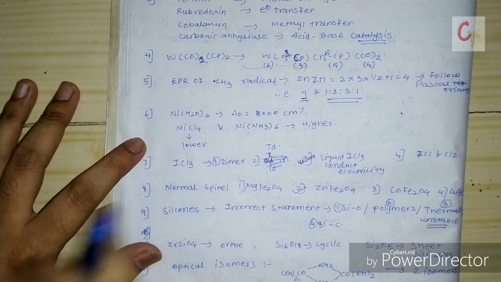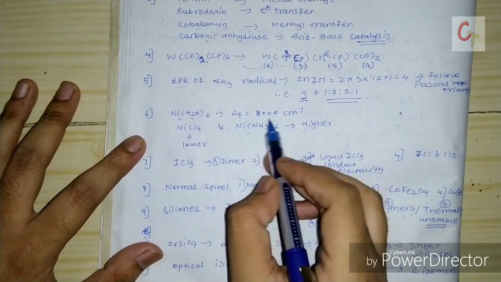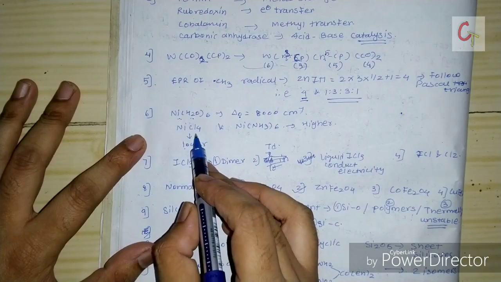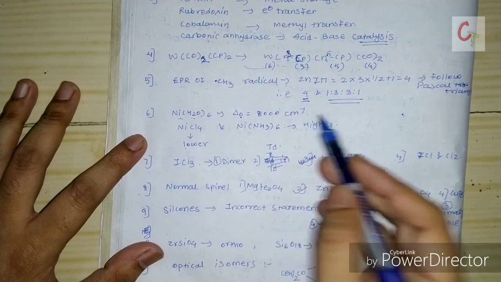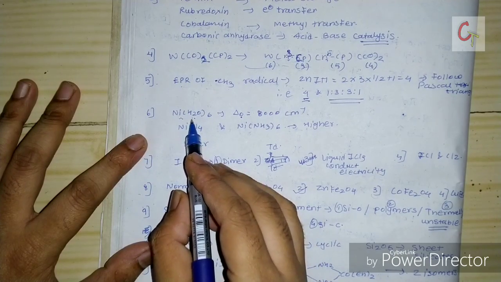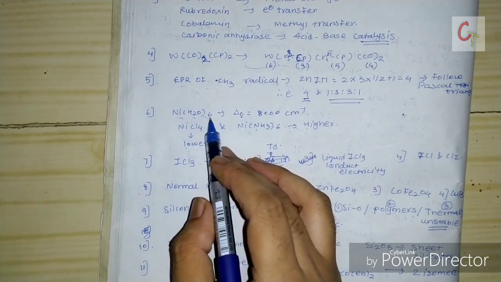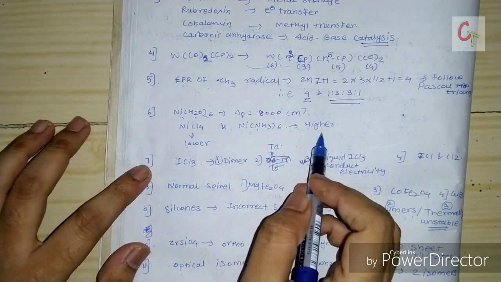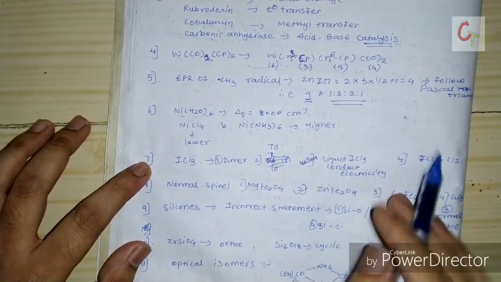This question from coordination was about a nickel hexaaqua complex with delta O of 8000, and what will be the delta O for the nickel chloride or nickel ammonia complex, higher or lower. For nickel chloride, delta O will be lower as compared to water, because chloride is a weak field ligand as compared to water, and ammonia is a strong field ligand as compared to water, so delta will be higher. Delta O means 10 Dq value will be higher for this.